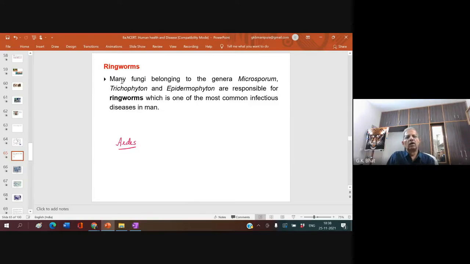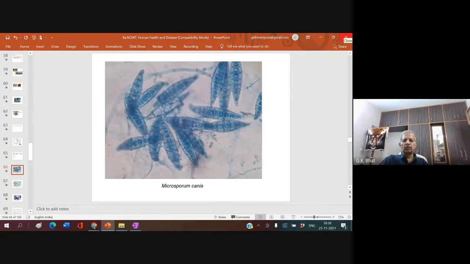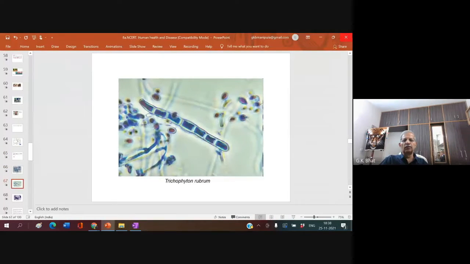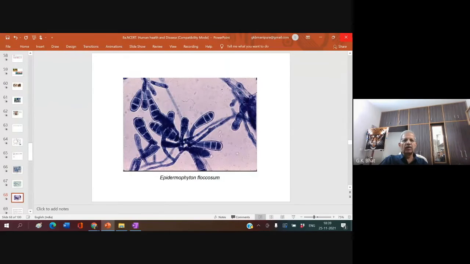Now coming to ringworm. Many fungi belonging to the genera Microsporum, Trichophyton, Epidermophyton are responsible for ringworm, which is one of the most common infectious diseases in man. Remember, these are caused by fungi, not by Platyhelminthes or Aschelminthes. They are caused by fungi, right? This is Microsporum. This is Trichophyton, Epidermophyton.